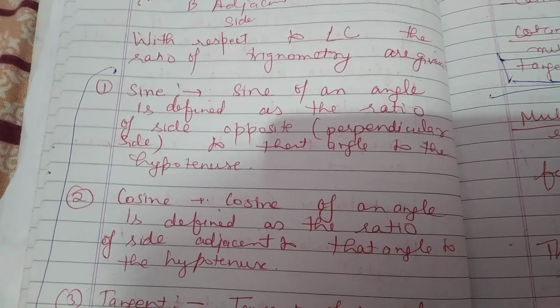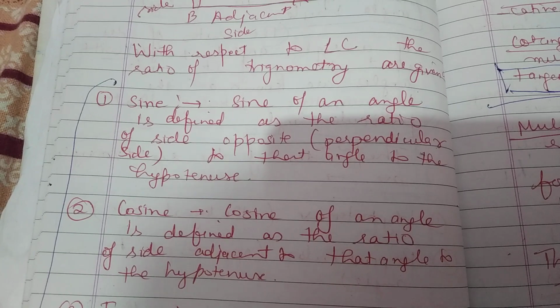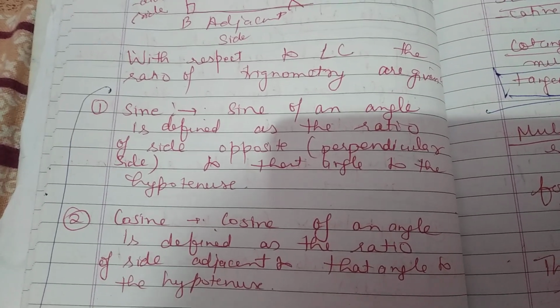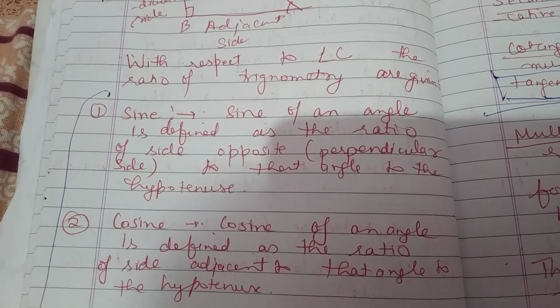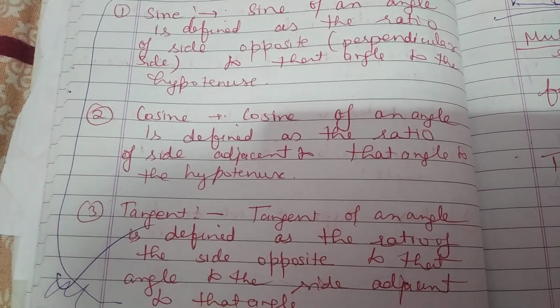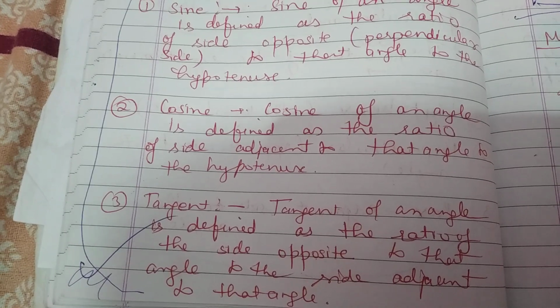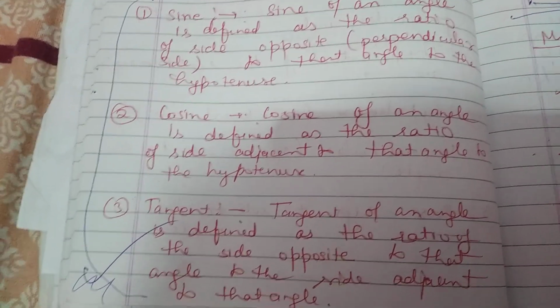Number two, cosine. Cosine of an angle is defined as the ratio of the side adjacent to the angle to the hypotenuse. It means the adjacent side of the angle upon the hypotenuse. Okay, now tangent of an angle is defined as the ratio of the side opposite to that angle to the side adjacent to that angle.